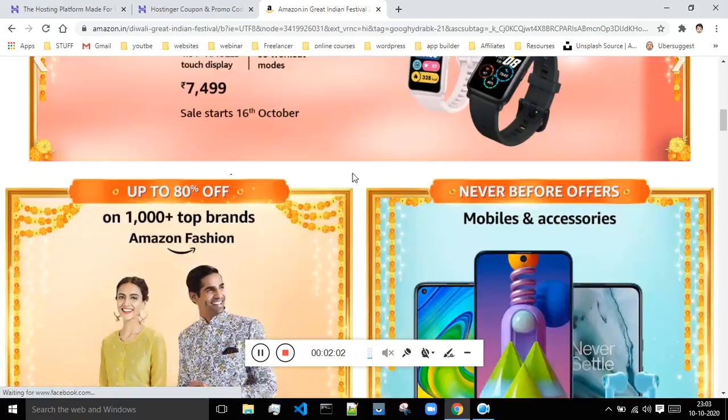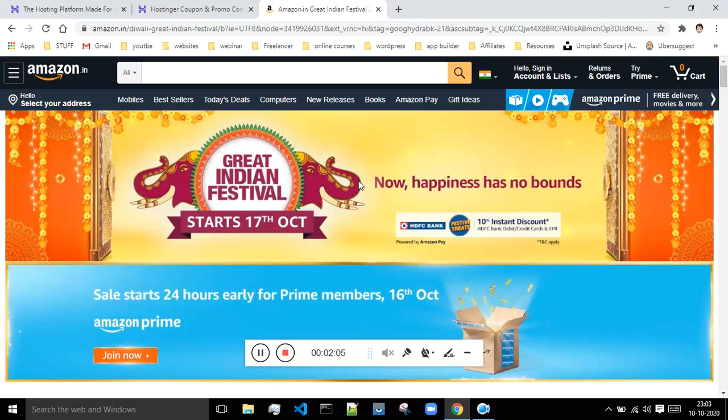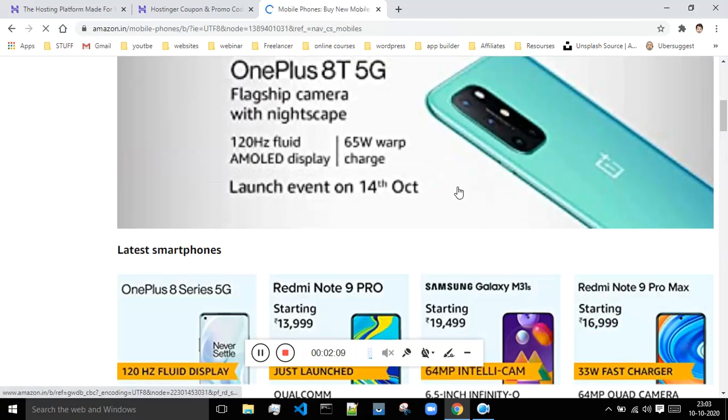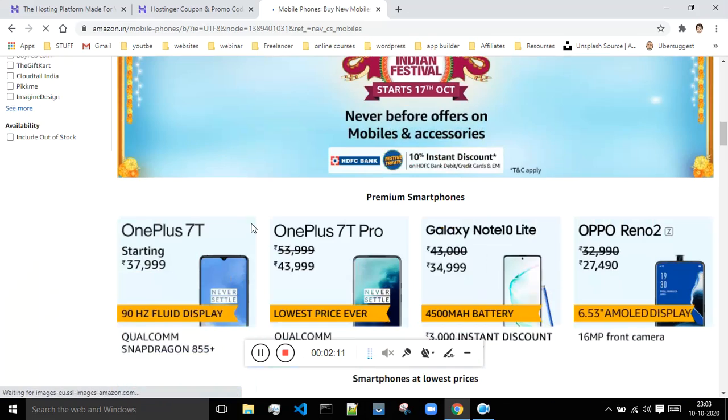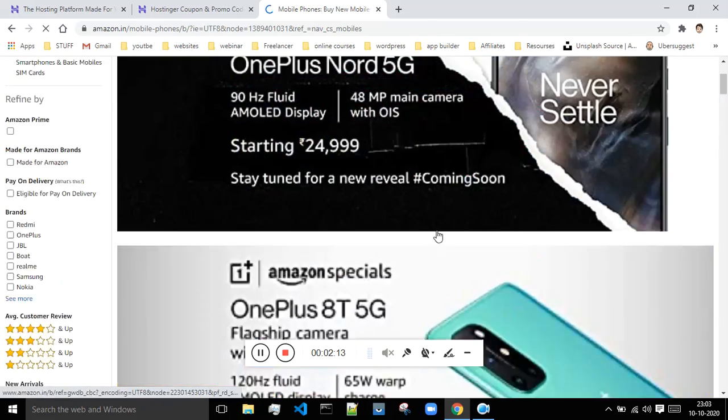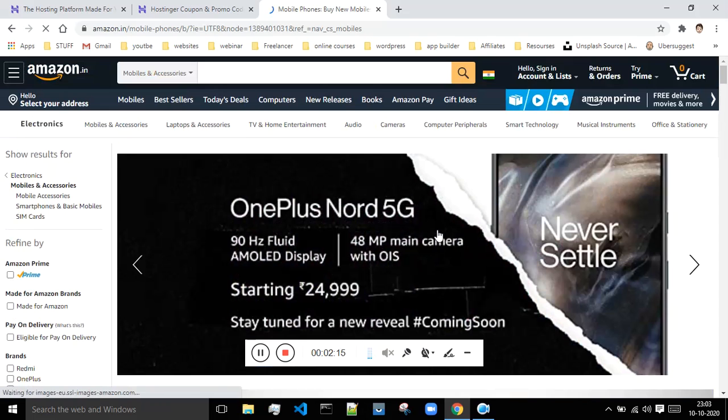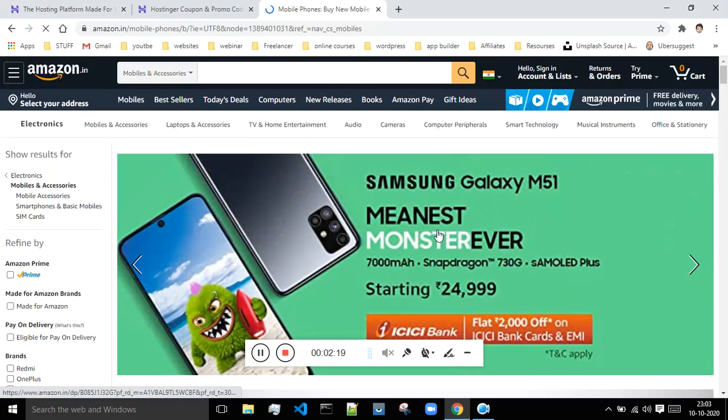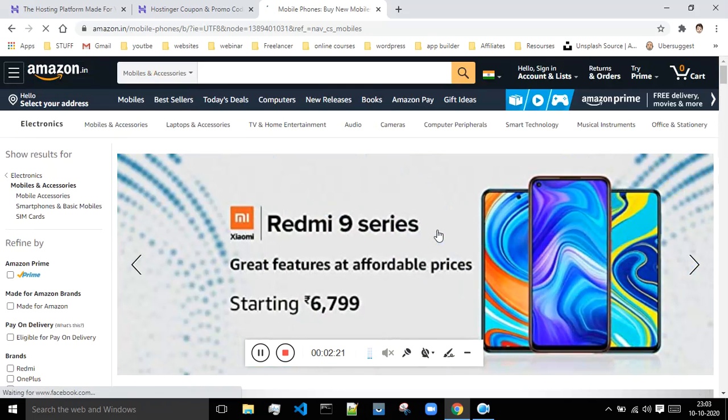All the images, colors and products, and if I go to the category of mobiles, the data about these mobiles, all this data of the website is stored in one place known as web hosting.